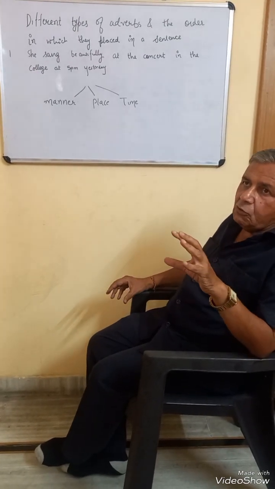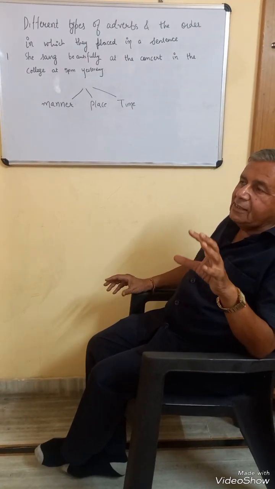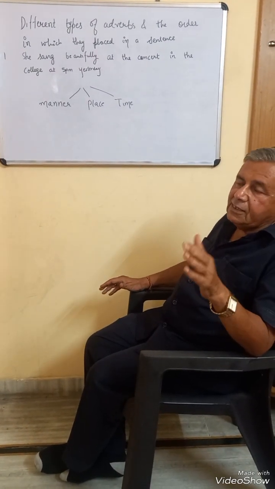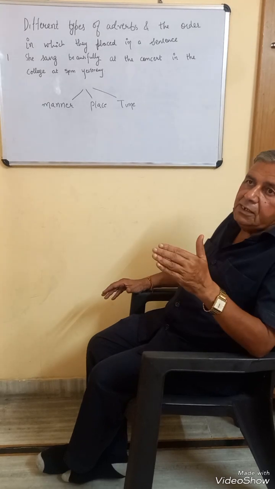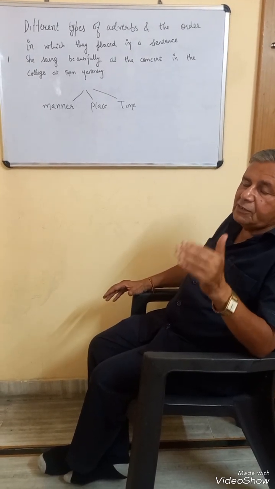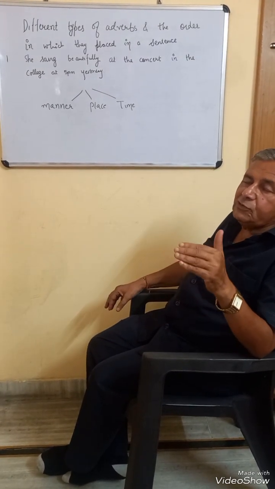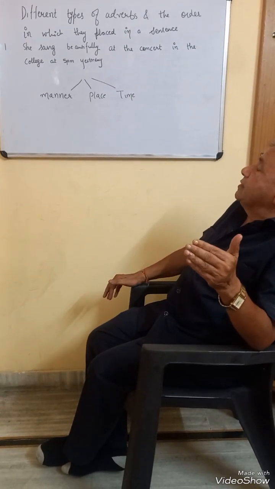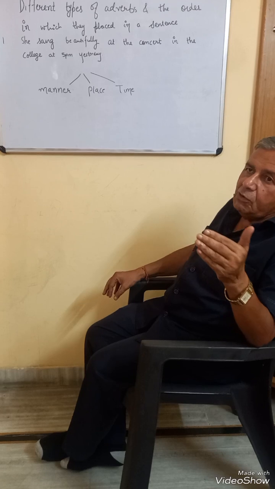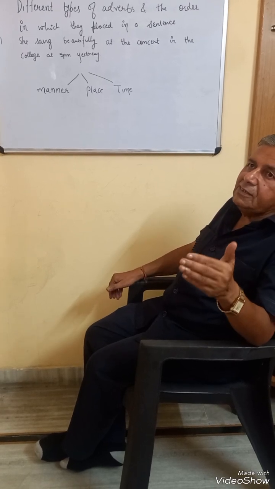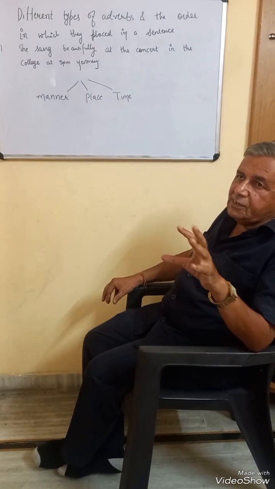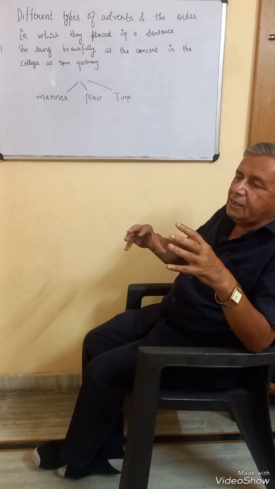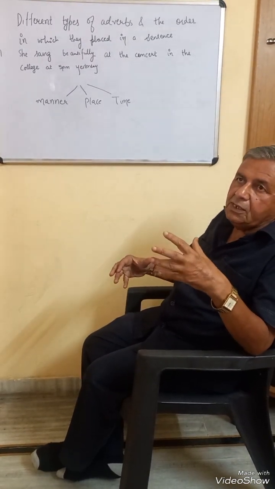So this is the common order: in a sentence which has an object also, generally the adverb comes after the object. After the object, the first adverb to be used is the adverb of manner. The second adverb is the adverb of place. And the third one is the adverb of time. So this is the order generally followed in deciding the order of adverbs.